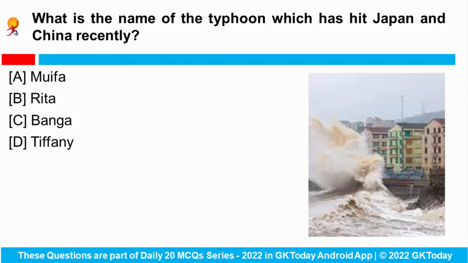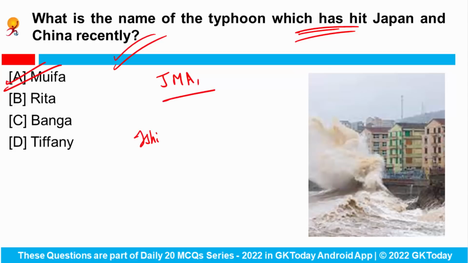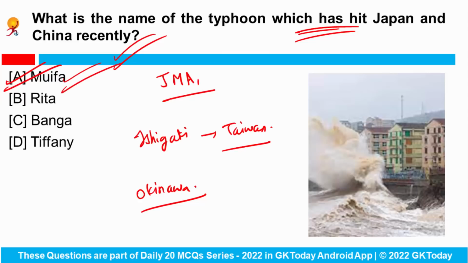What is the name of the typhoon which has hit Japan and China recently? According to the Japan Meteorological Agency, Typhoon Mufa has hit Ishigaki Island near Taiwan, and this typhoon has approached Japan's southern island. It has also brought heavy downpours and winds to islands in Japan's Okinawa, and China has also launched an emergency response as the typhoon approaches. So the typhoon that has hit Japan and China recently is Typhoon Mufa.